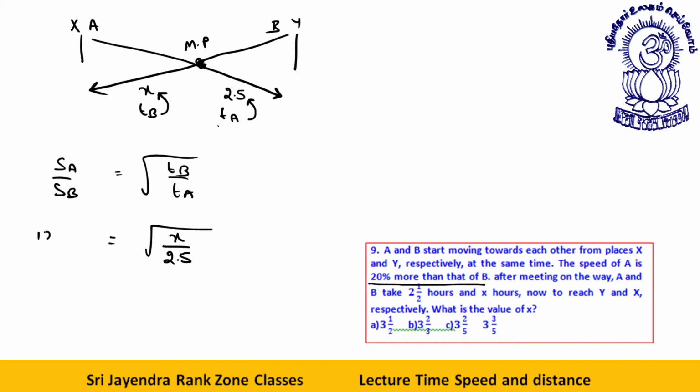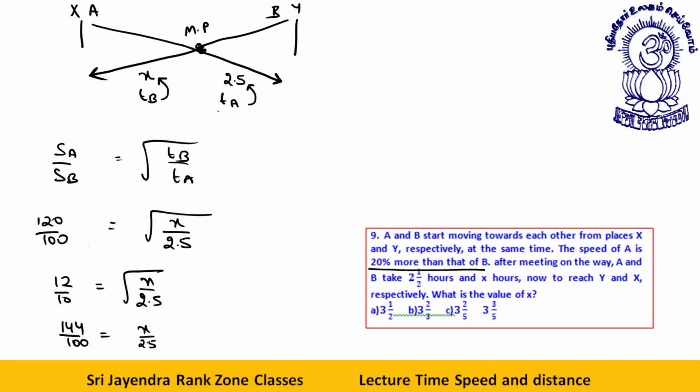So that means this is 120, this is 100. If the speed of B is 100, then this becomes 120. So 1.2, or I can say 12 by 10, or whichever way you like, is equal to X upon 2.5. If you take the square, it becomes 144 by 100 is equal to X upon 2.5. So far clear?